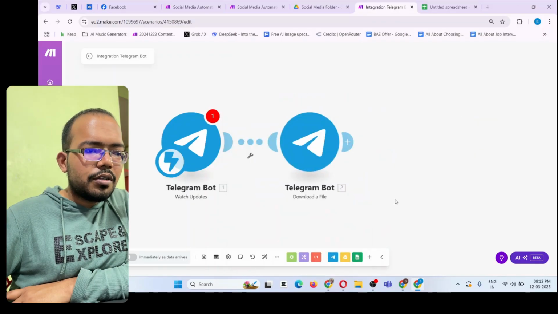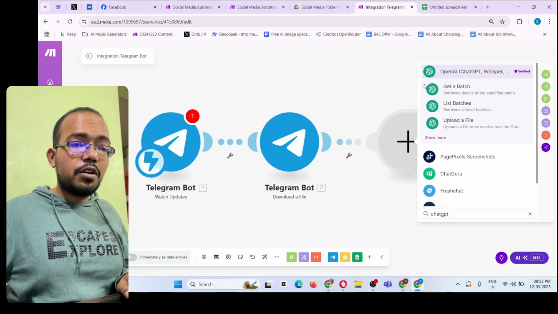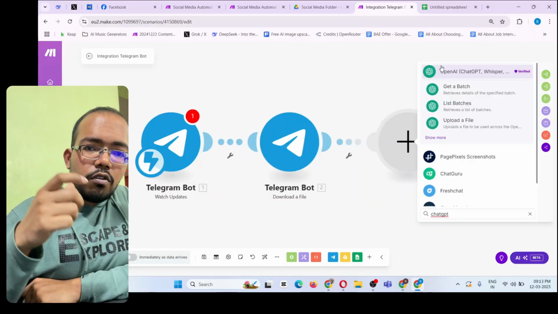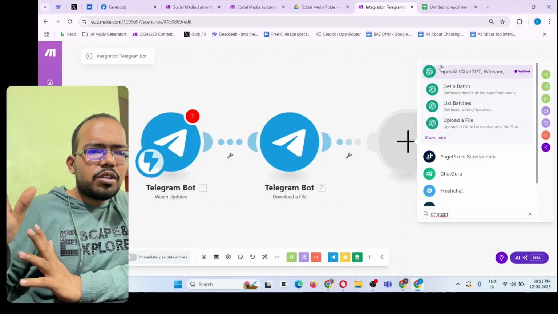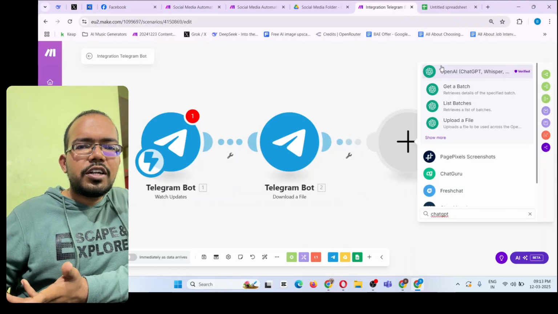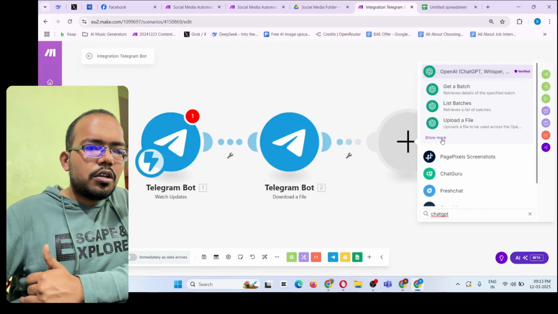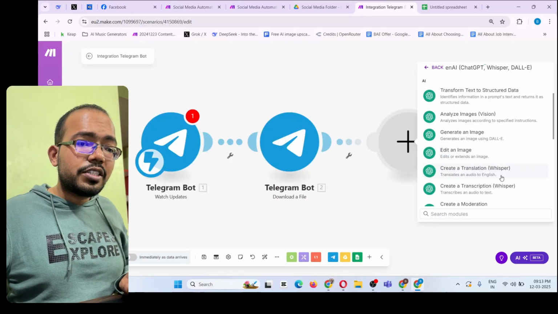It will download that. Then click on plus and now search for ChatGPT. Why ChatGPT? Because ChatGPT can also convert your voice to text. There are not many different AI tools out there that can do the same thing with the chatbot. So you don't have to pay for 2 or 3 different AI tools at the same time, but you can simply use ChatGPT. So go on that and search for create a translation.